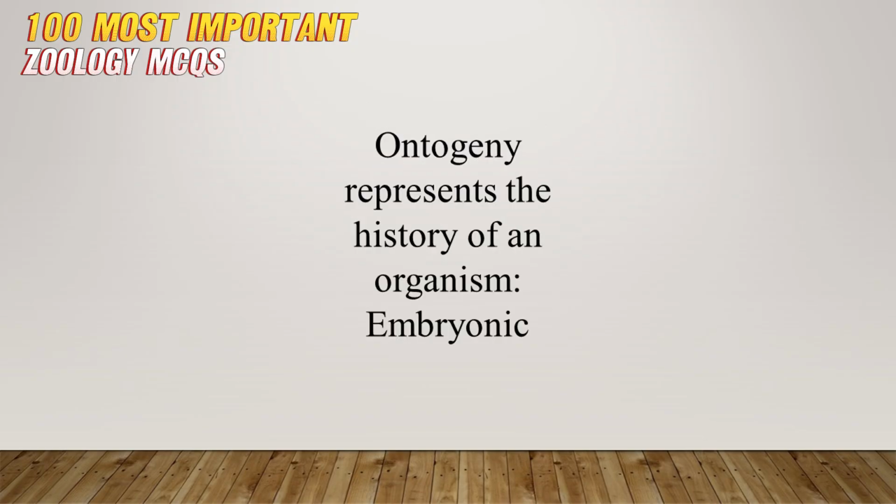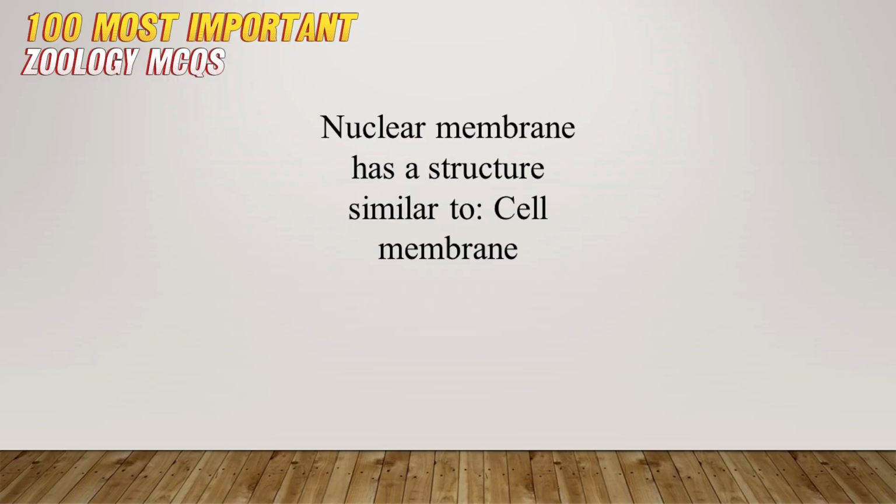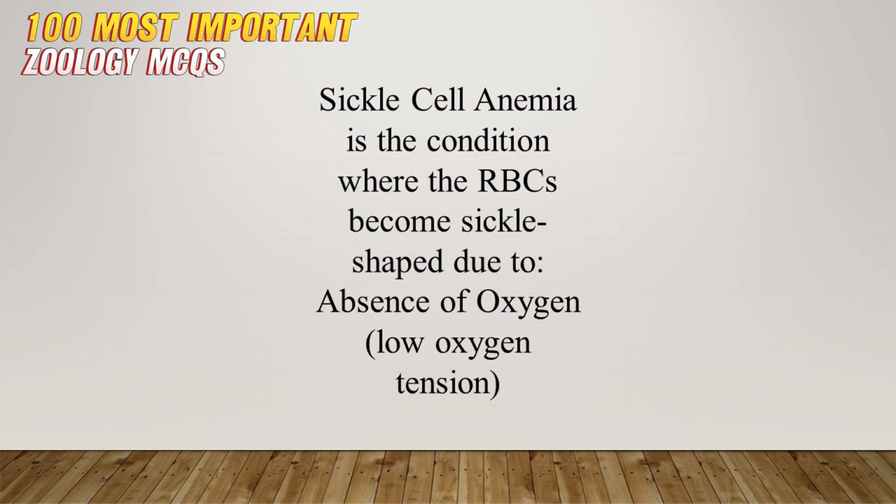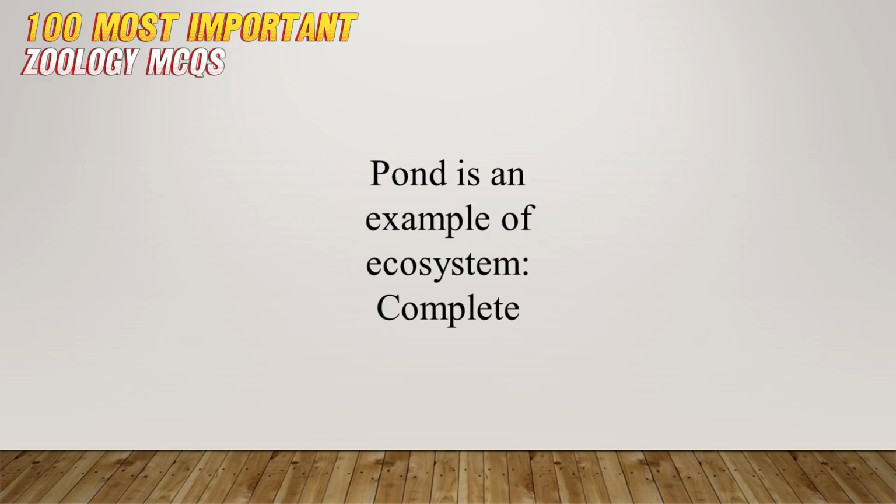Ontogeny represents the history of an organism, embryonic. Nuclear membrane has a structure similar to a cell membrane. Osmosis is the movement of solvent, not solute, through a semipermeable membrane. Sickle cell anemia is the condition where the RBCs become sickle-shaped due to low oxygen tension. Pond is an example of a complete ecosystem.